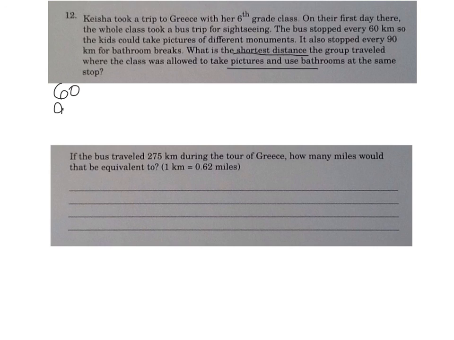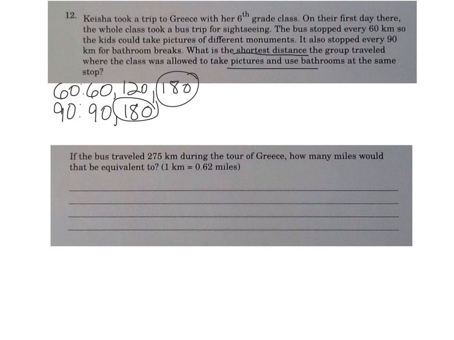So the best way, I think, to do this would be to do our skip counting with 60 and 90. 60, 120, 180. Oh, I think I've got one. So as soon as I got to 180, I knew 90 and 90 was 180. Now, they weren't asking me how many stops they made on each one. They wanted to know a distance, and that would be 180 kilometers. The second part of this is if the bus traveled 275 kilometers during the tour of Greece, how many miles would it be equivalent to?